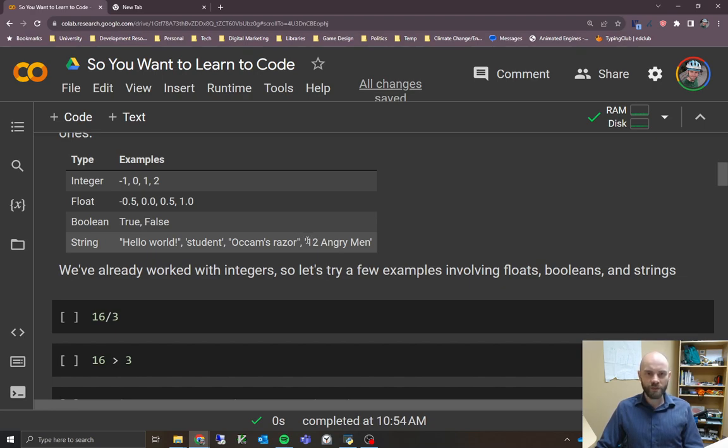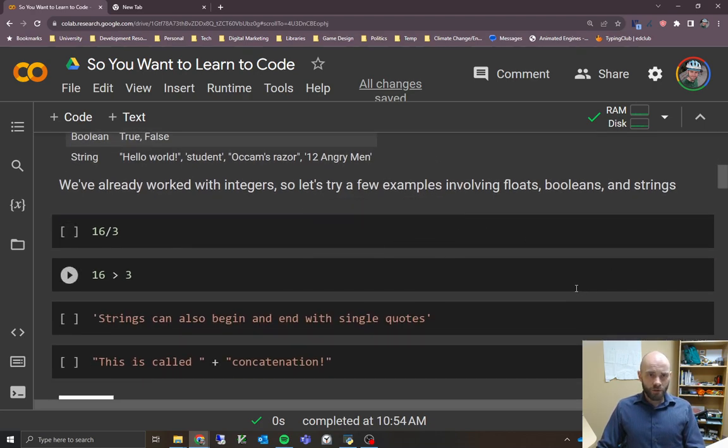And then the last example here is to show that you can have numbers as part of a string. So whereas before, like this, we had integers, right? We were working with integers and doing math. Python isn't treating this like numbers. You can't do math with this. This is just treating it like the character 1 and the character 2. So kind of important, because we're going to look into some examples in a little bit that show that it matters how Python is storing something internally. So there's a string that has numbers in it as an example.